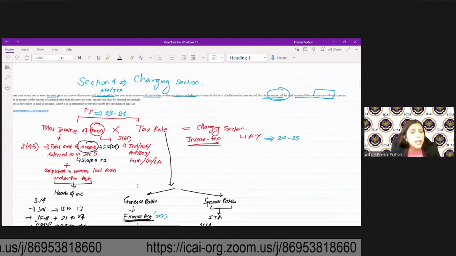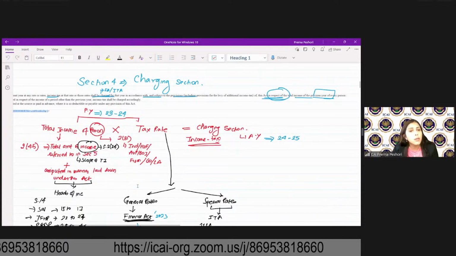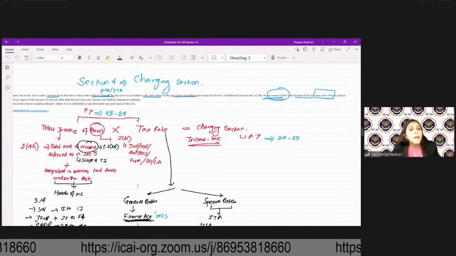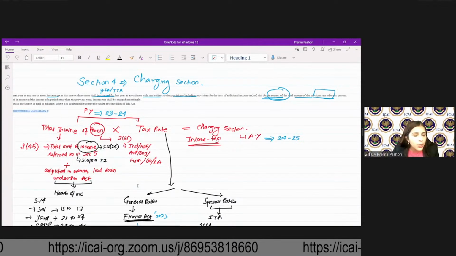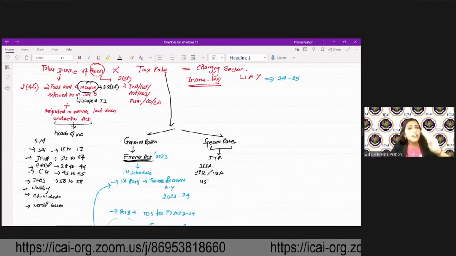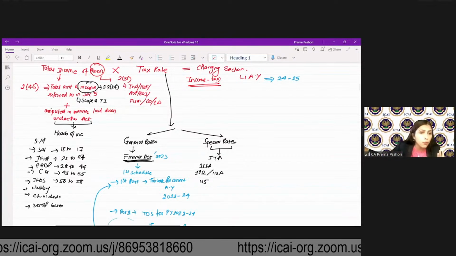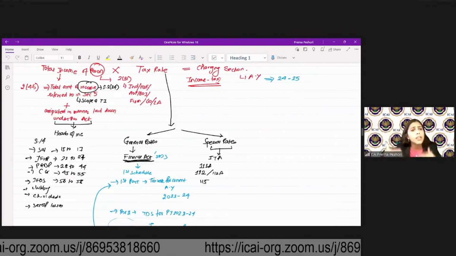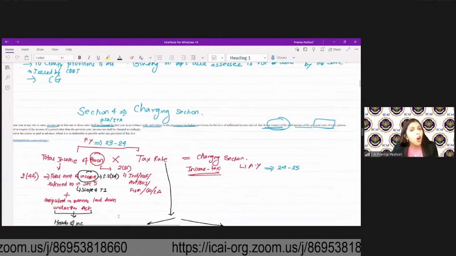Plus computed in the manner laid down under this Act. So 245 says total amount of income referred to in section 5 and computed in the manner laid down under this Act. So how is the computation laid down in this Act? We have to refer to the heads of total income. So salary 15 to 17, IFHP 22 to 27, PGVP 28 to 44, CG 45 to 55, IE post 56 to 58, then clubbing, chapter 6A, set off of losses. So that is your total income of a person.